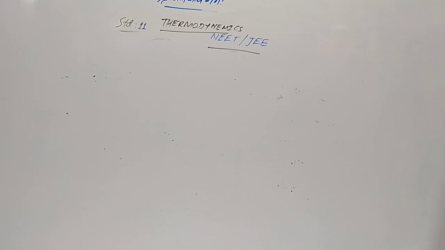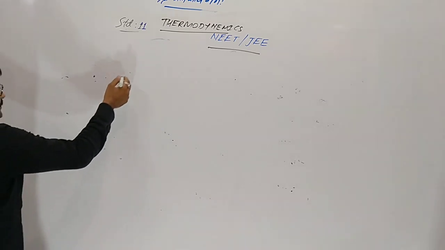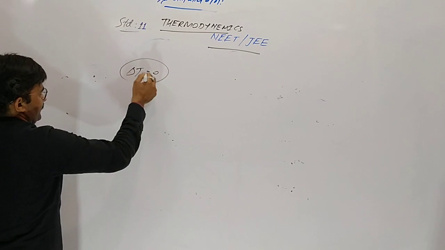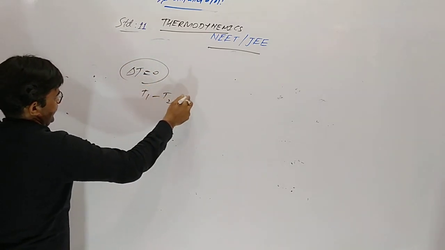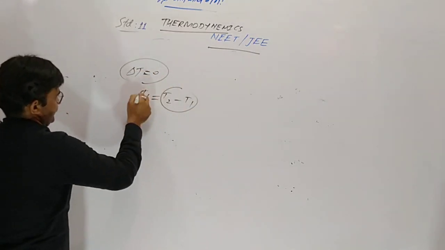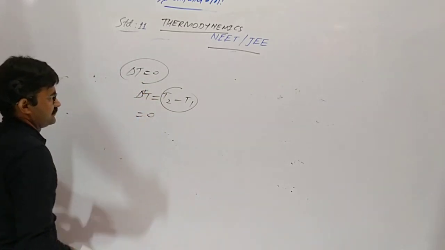Now, next. Whenever temperature remains the same, initial and final temperature remain the same, so delta T will be 0.